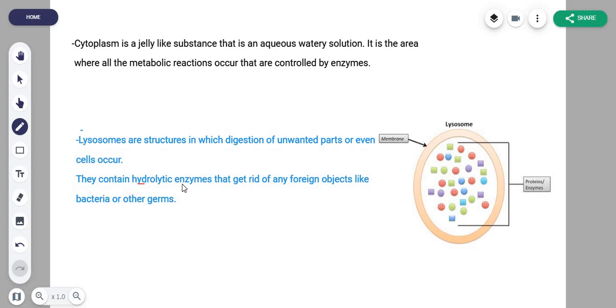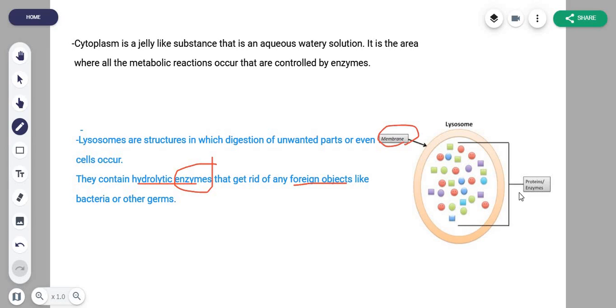When I say hydrolytic enzymes, what I mean is that they're acidic, right? Any foreign objects like bacteria, germs, or anything that may cause harm, or something that's dead, or useless, or not needed, is engulfed by the lysosome and broken down with the help of the enzymes. The enzymes play a big role here in the breakdown, right? This is a typical structure. It also has its very own membrane.